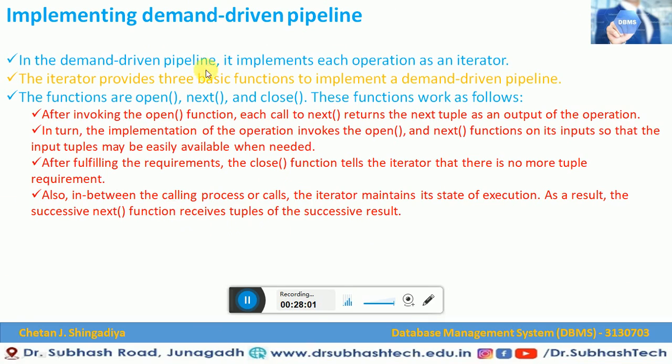For implementation purposes, we are using three functions: open, next and close. We know the use of open. When a user wants to request a tuple, they have to use the open function. Then there are repeated requests for tuples, which are supposed to be sequenced or ordered in the next function, and after doing all these operations we have to close the operation. So after doing all this, the function will receive the tuple of successive results. This is how we implement a demand driven pipeline.